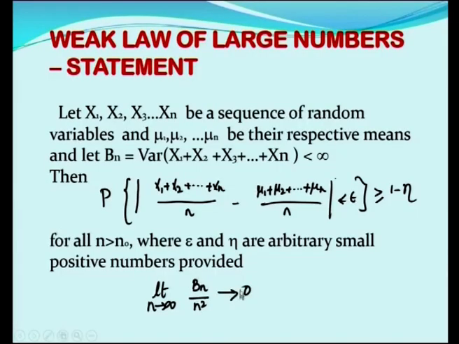If we want to test whether a sequence of random variables is obeying WLLN, that is the weak law of large numbers, we have to verify this particular condition, that is, as n tends to infinity, bn by n square should tend to 0. This particular statement was given in the previous session. In this session, we are going to deal with the proof.